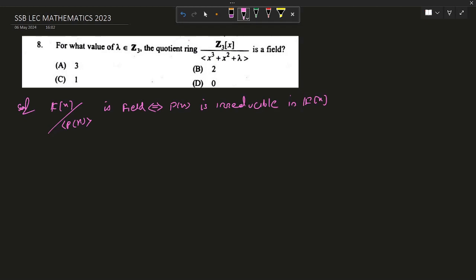Now in this problem F is given as Z3, and we know Zn is a field if and only if n is prime. Here n equals 3, so Z3 is a field.